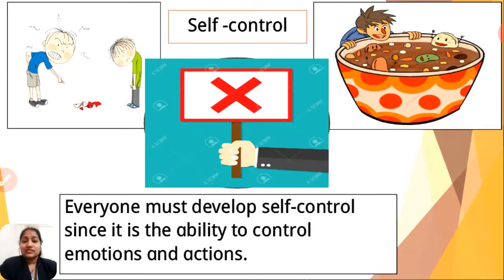So by showing tantrums to others, or by just looking at the delicious food and thinking it's only for you, not for others, all these things are wrong. That's why we lose our self-control and show these types of things. So everyone must have self-control on themselves.